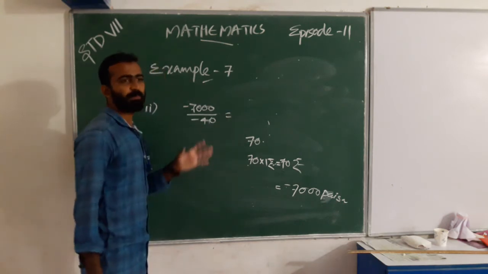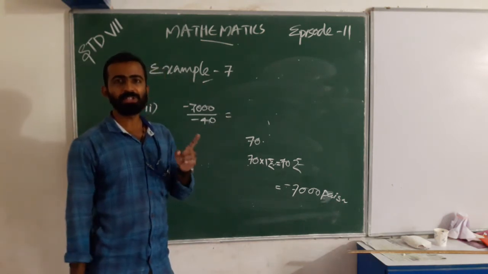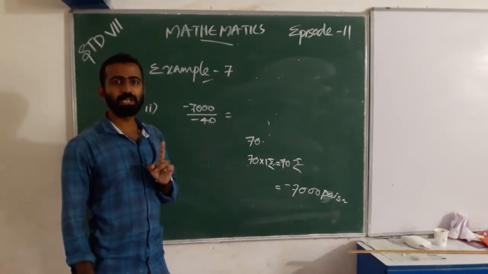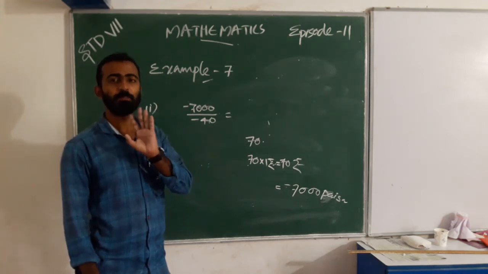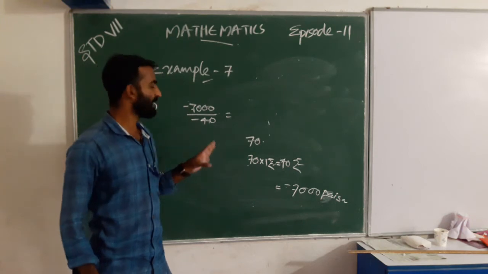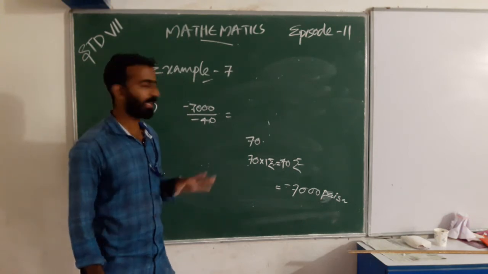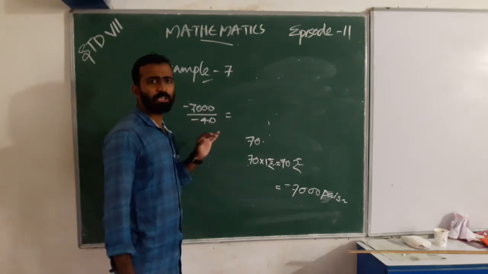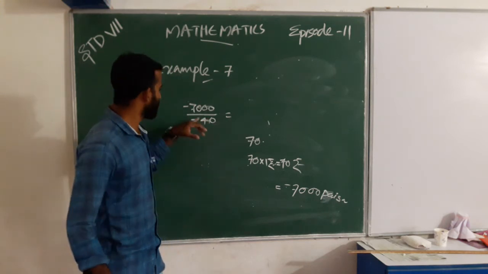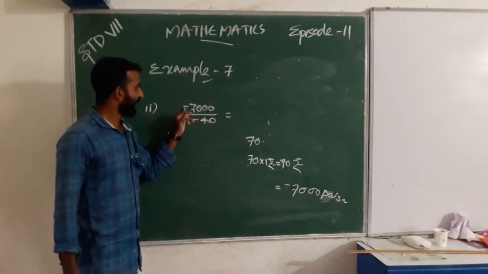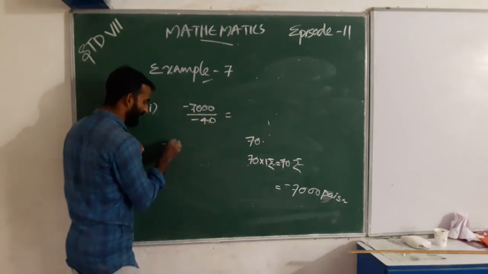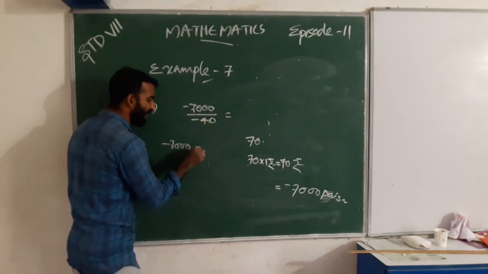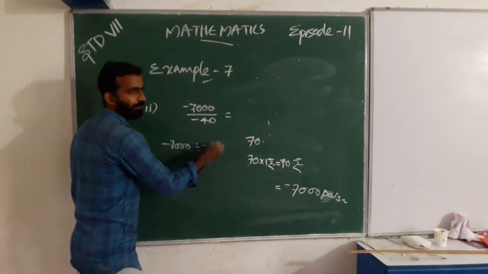Negative 40 paise means when she sells one pencil, she loses 40 paise. So negative 7,000 divided by negative 40.